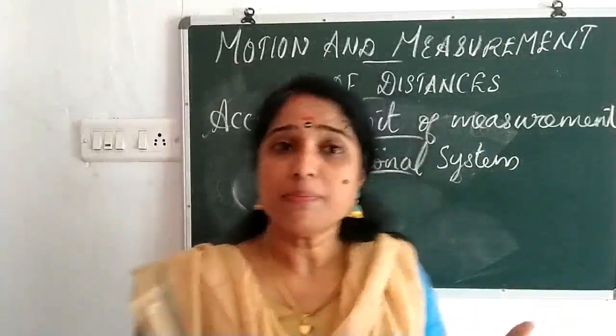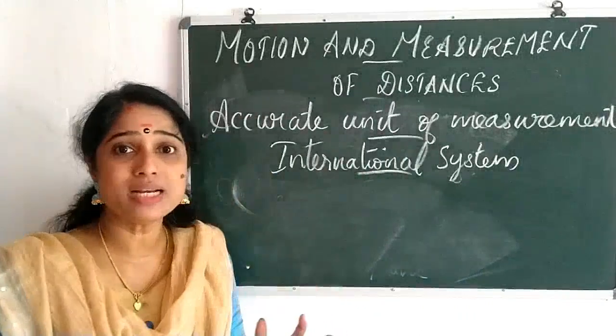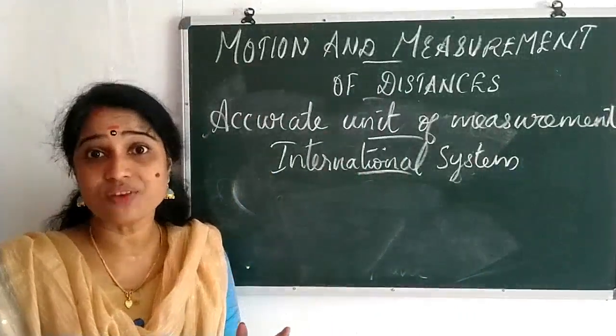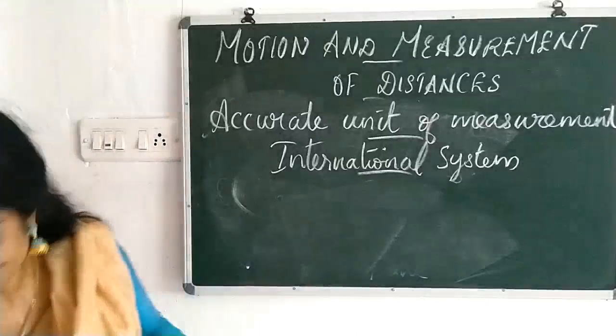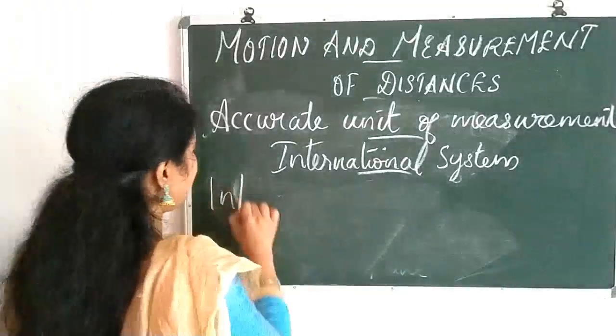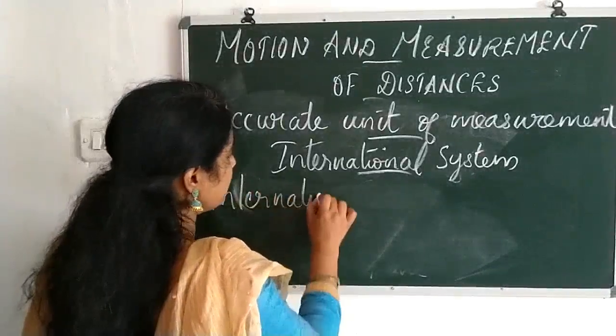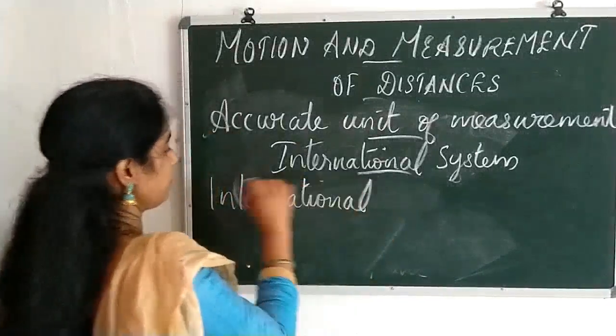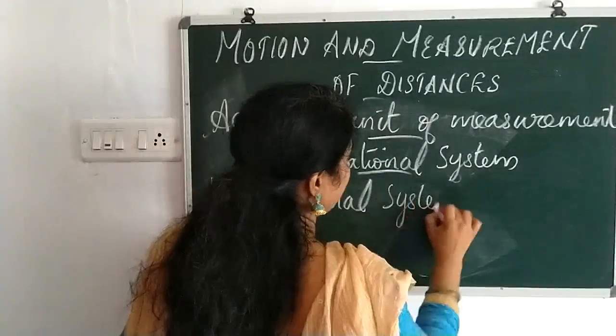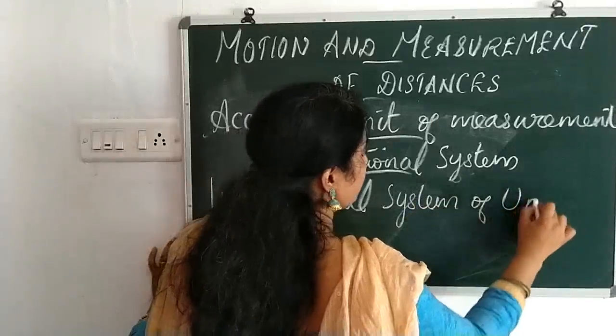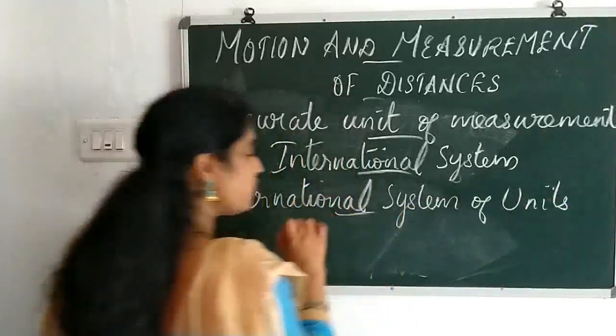So such units are known as what? International system of units. That we can discuss later.